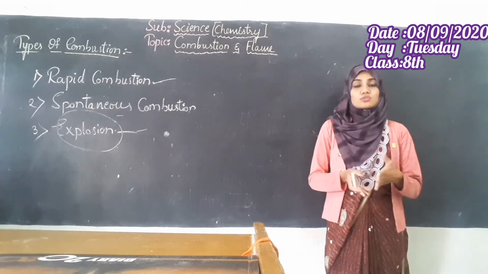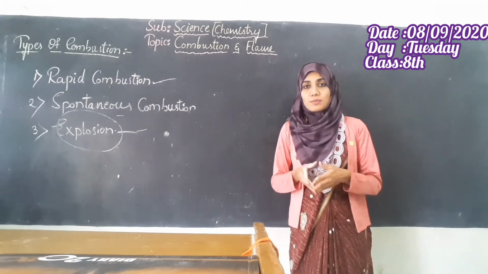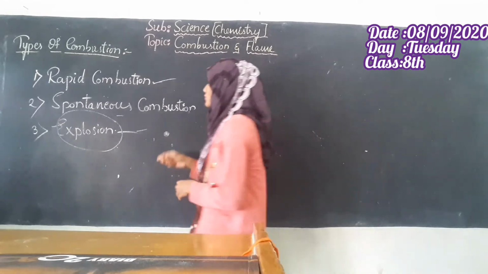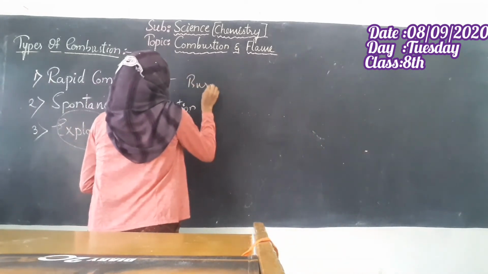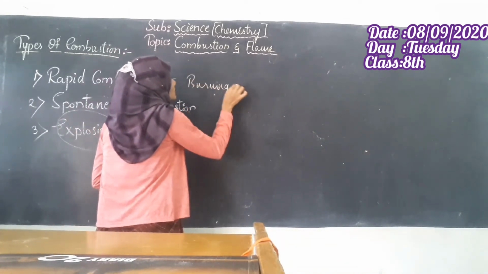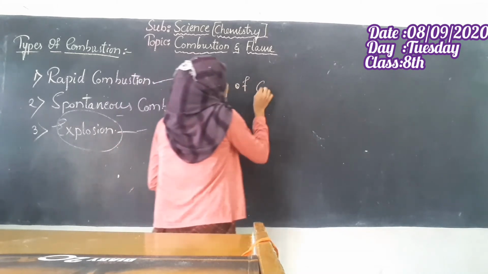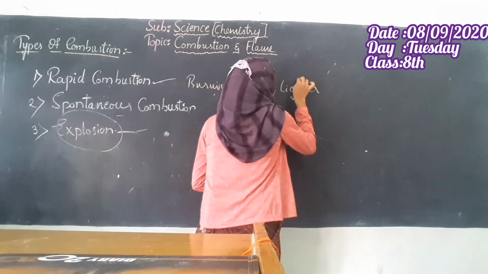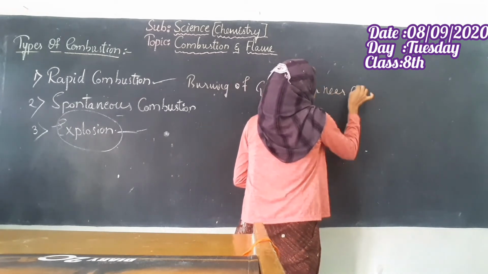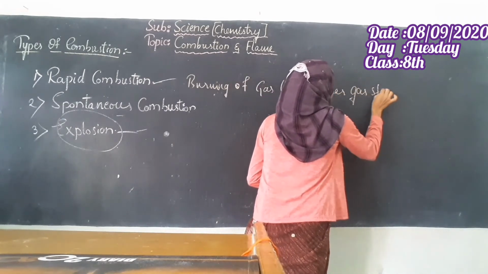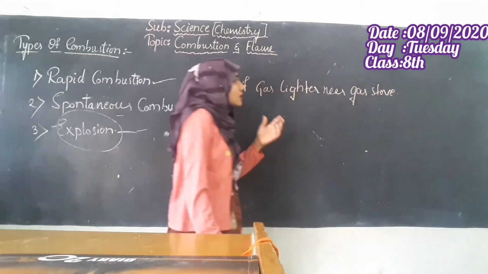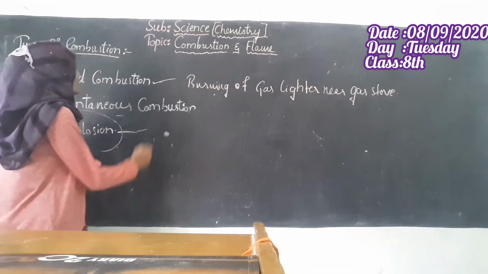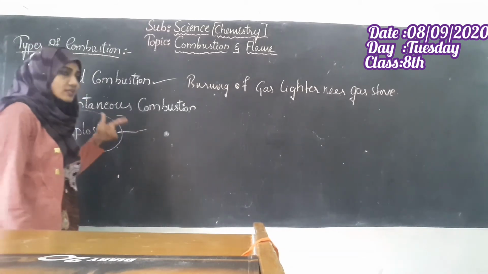And students, through the video we now clearly understand the types of combustion. The example of rapid combustion was the burning of a gas lighter near a gas stove, isn't it? The sudden burning of the gas lighter near the gas stove.